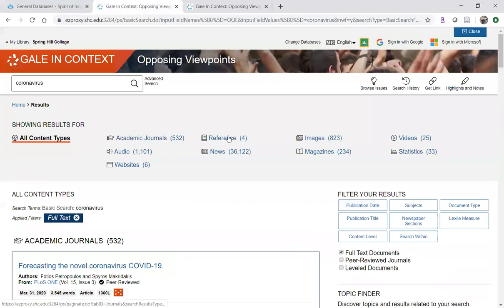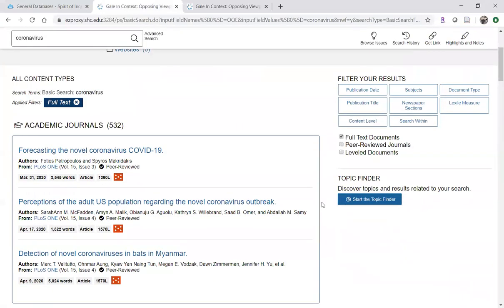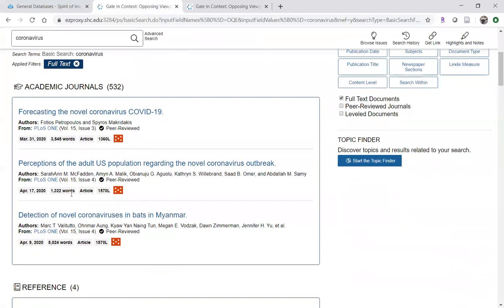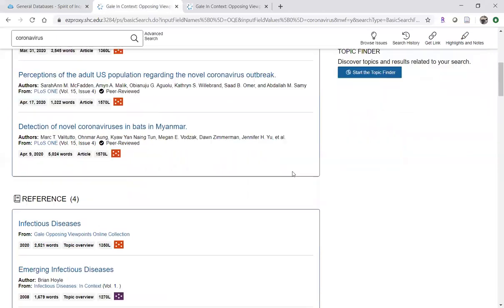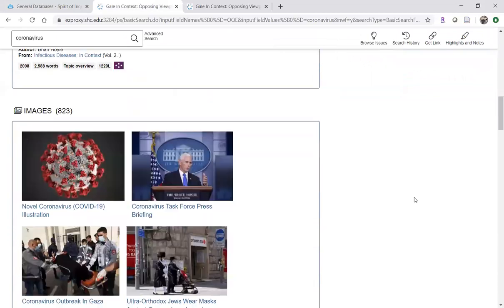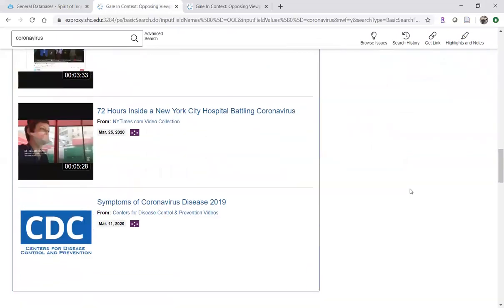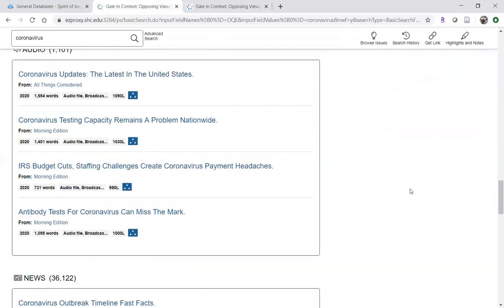So you can choose, of course, what kind of source you're looking for, or you can just take a look at this page, which I think is, again, really useful. Academic journals all clumped together for you here, and there are 532 of them. There are reference sources, images, videos, audio.